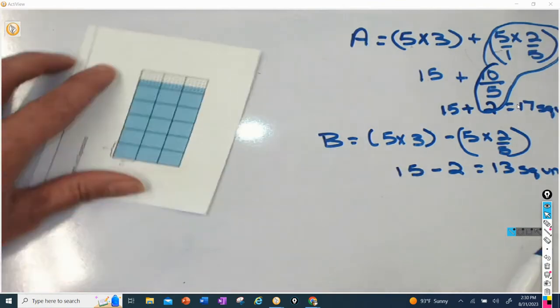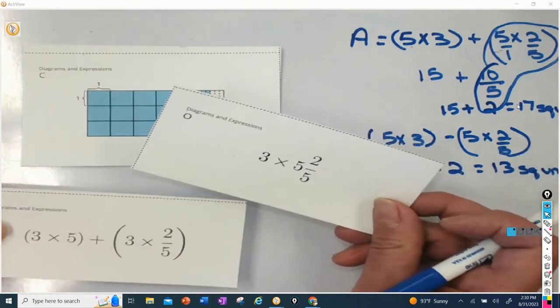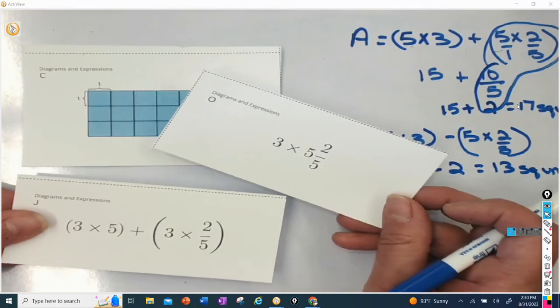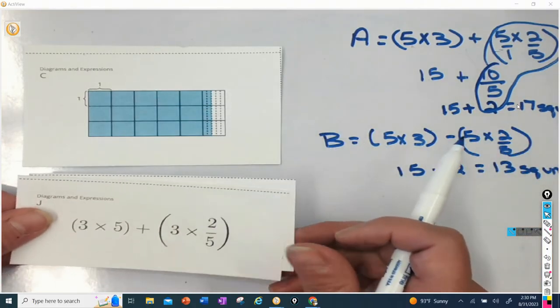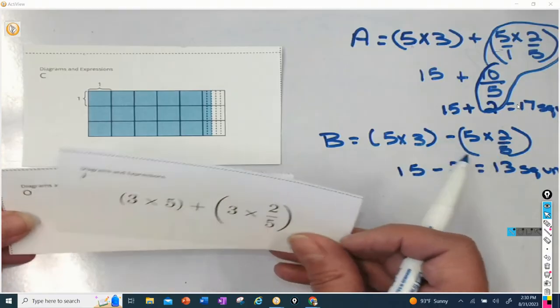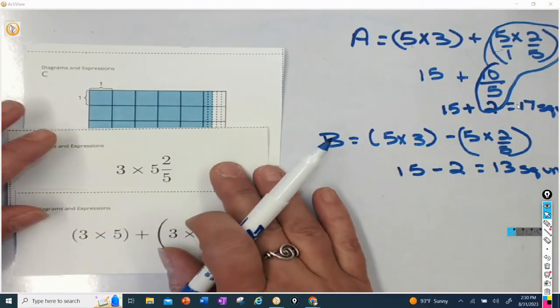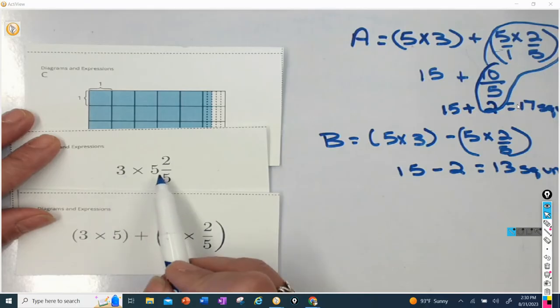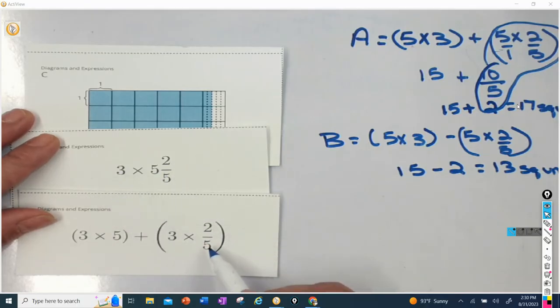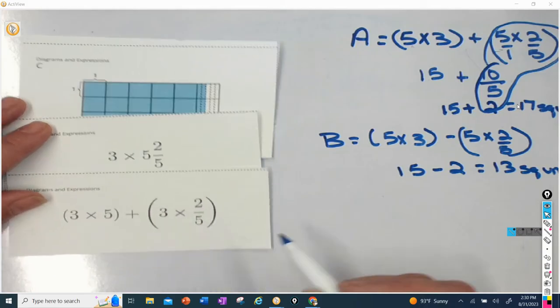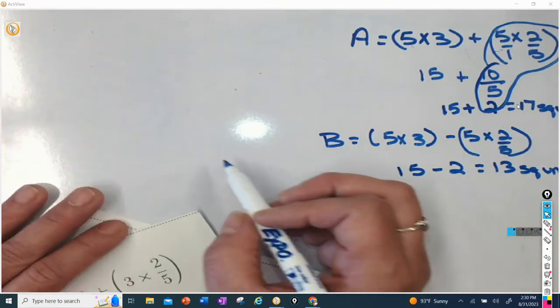All right, here we go back to C. C looks like this. And we have two equations or expressions to be able to solve this one. Again, I'm going to try this expression. It's the exact same thing. We've distributed the 3 to the 5, and we're going to add that to the distribution of the 3 to the 2 fifths. Okay, so here's C. I'll put C over here.